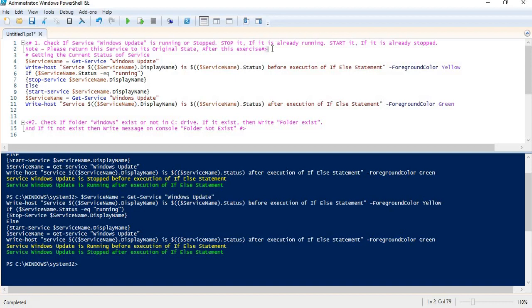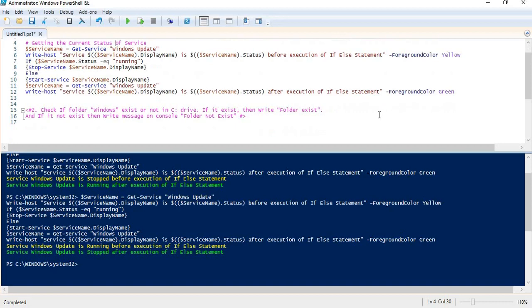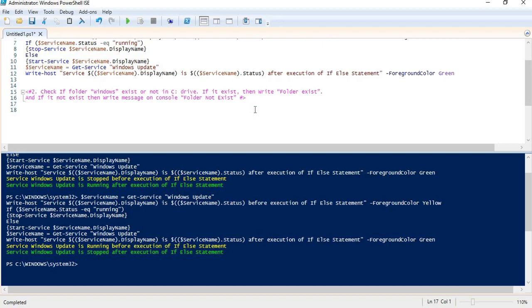So like this you can furnish the code. I will furnish the code in the background so that I can save some time, and I will put this code in the description as well for you, so that you can practice in case you have not already tried to solve these exercises. So let me move to the next exercise solution.